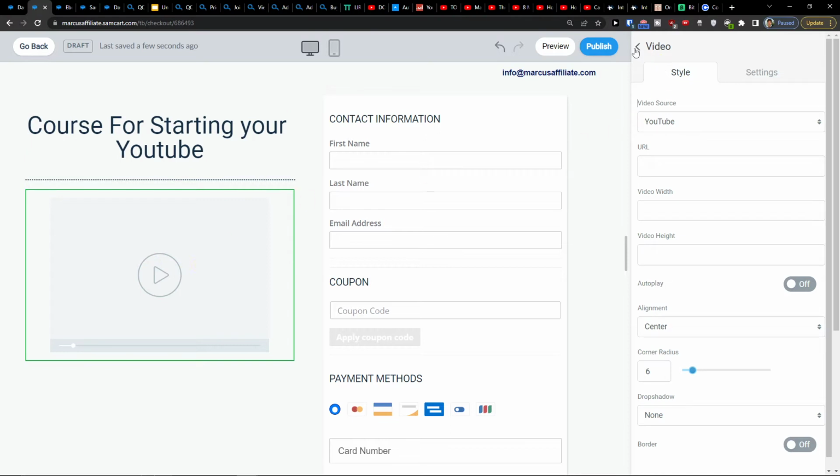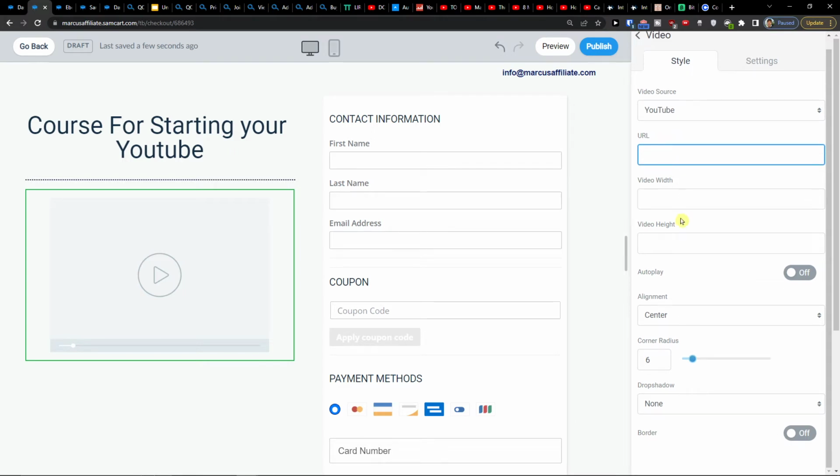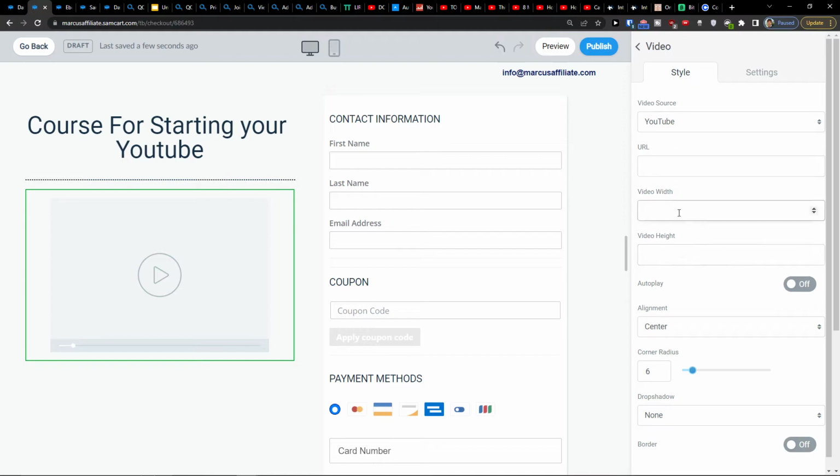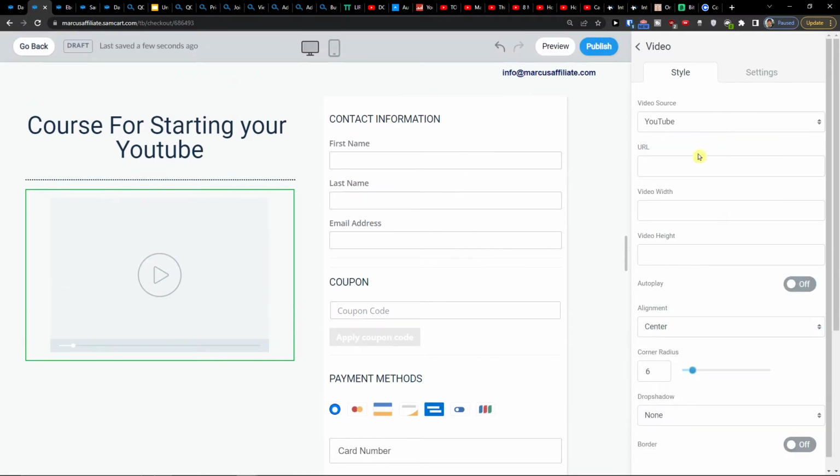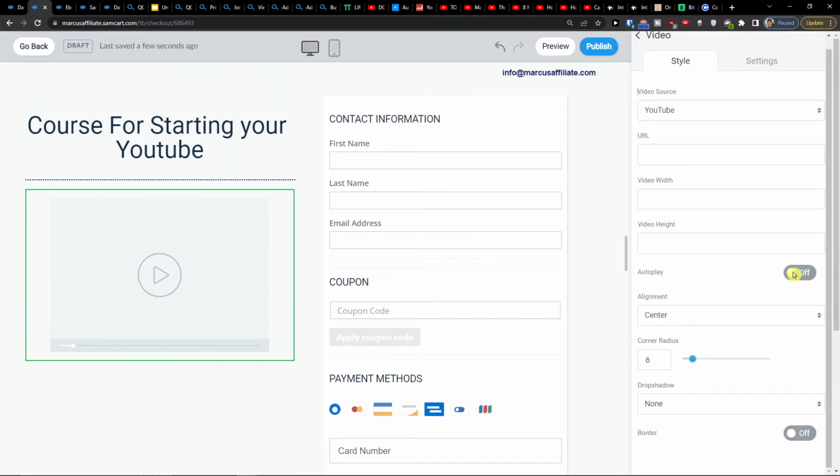And now, when I edit the video, I can easily click here and add the URL that would play when people start watching it. Then you can have a video width, video height, and in the settings, you can change the padding and everything. And you can also enable autoplay.